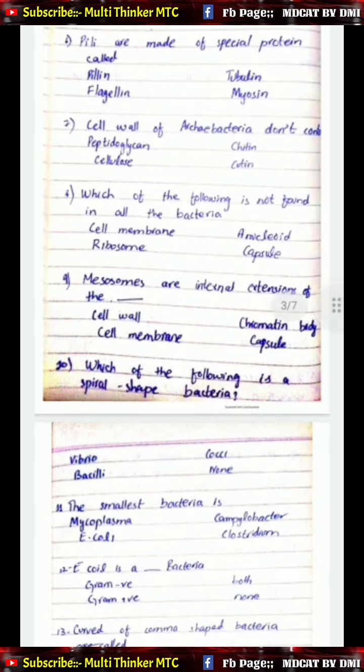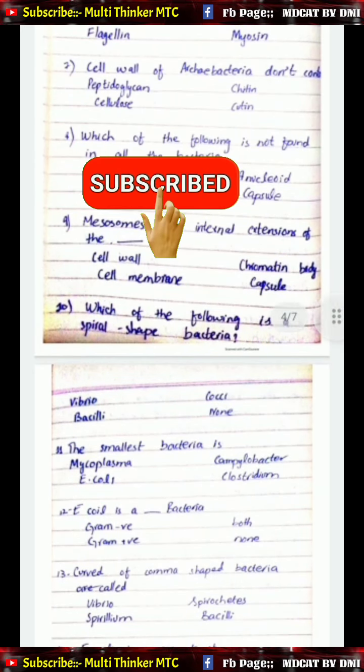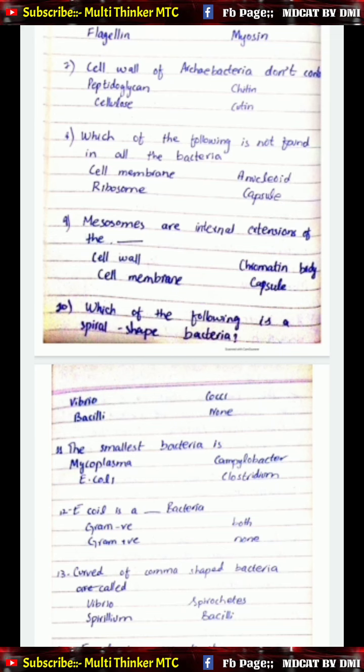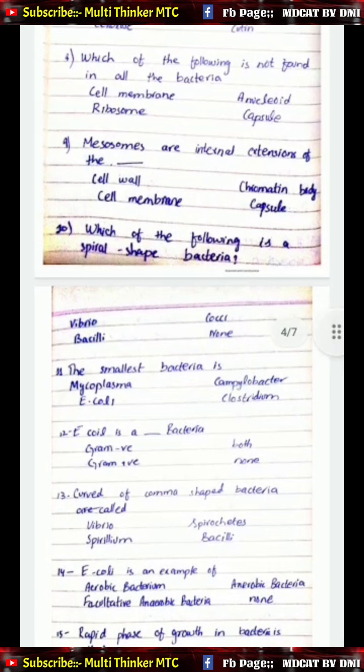6. Pili are made of a special protein called A. pilin, B. tubulin, C. flagellin, and D. myosin. 7. The cell wall of archaebacteria does not contain A. peptidoglycan, B. chitin, C. cellulose, D. cutin. 8. Which of the following is not found in all bacteria? A. Cell membrane, B. nucleoid, C. ribosome, and D. capsule.